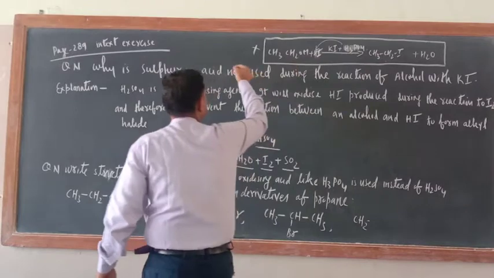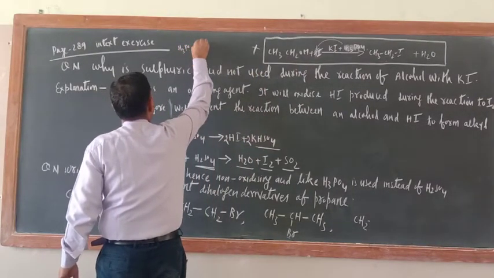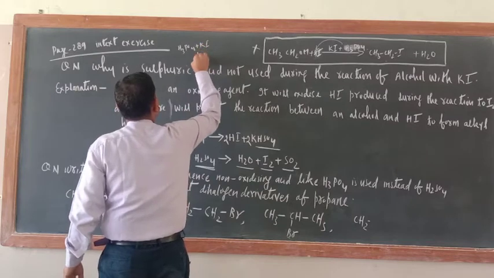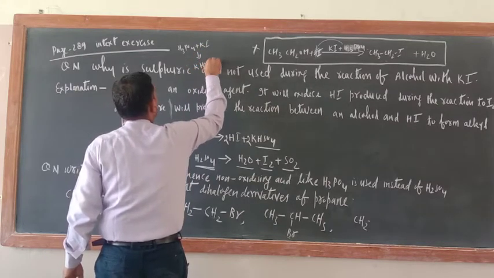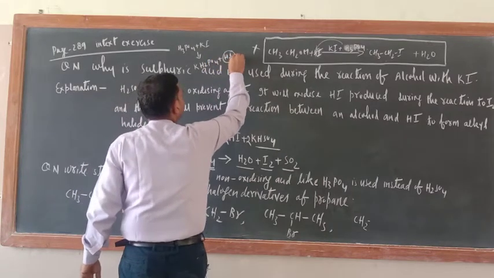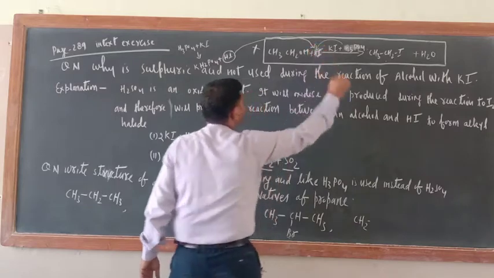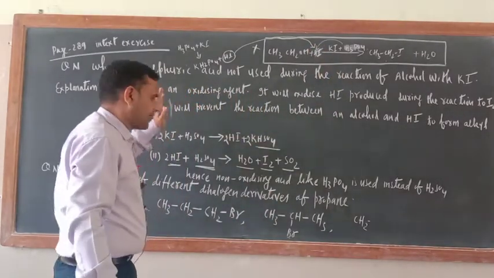H3PO4 reacts with KI and forms KH2PO4 plus HI, and this HI is the only one used here. That is why we are not taking H2SO4.